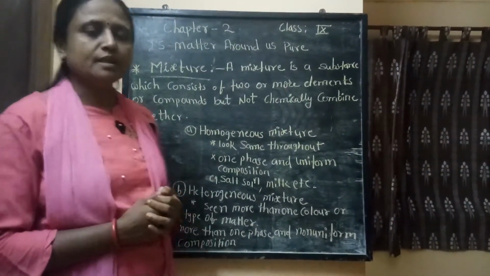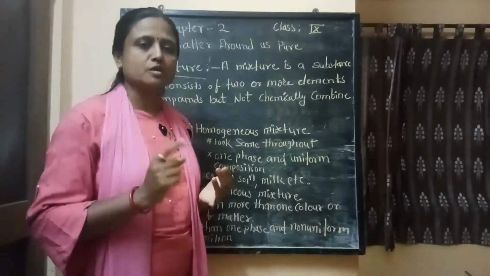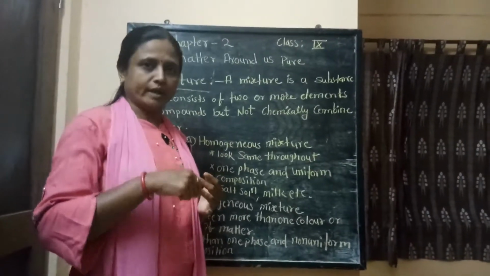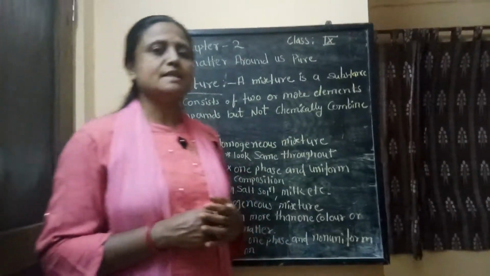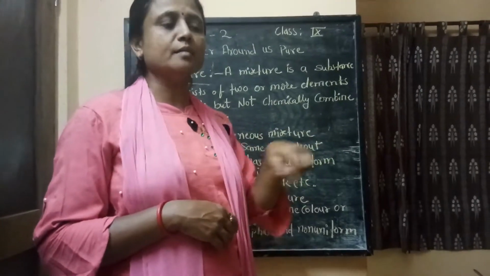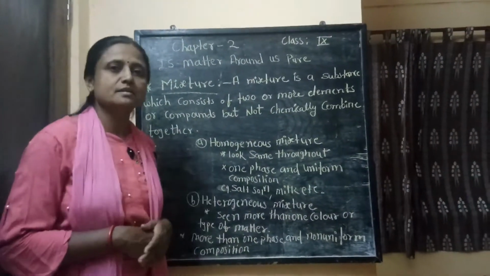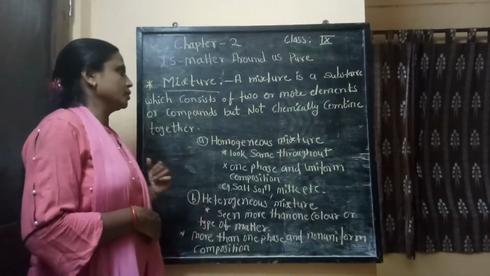Then again, when we make limbu sharbat, we also mix the sugar, salt and water together. But when we mix them, we do not mix them chemically. We just add them, stir it, and limbu sharbat is ready. So that also we can consider as one type of mixture.